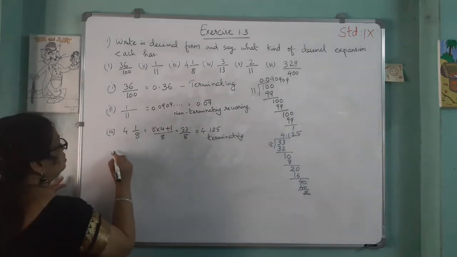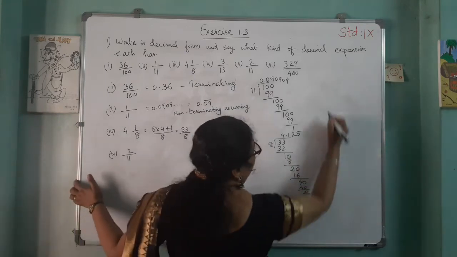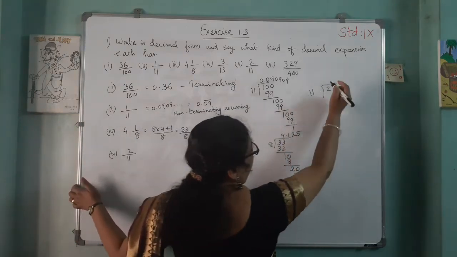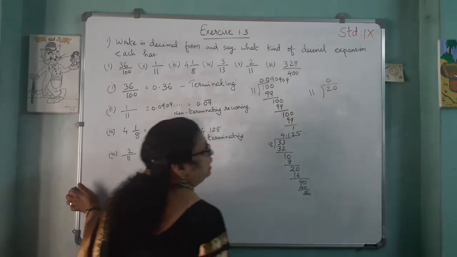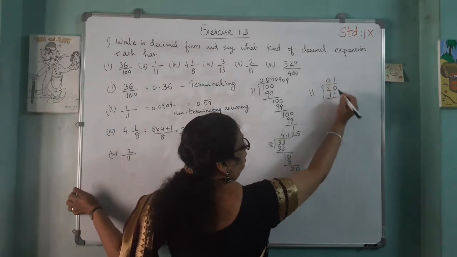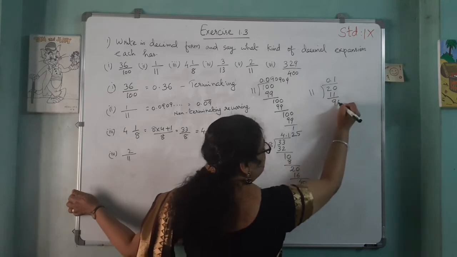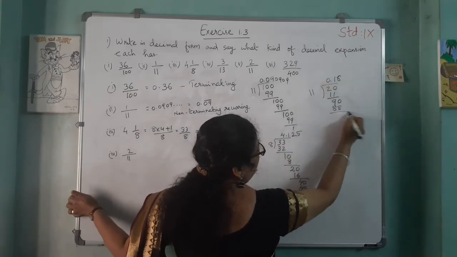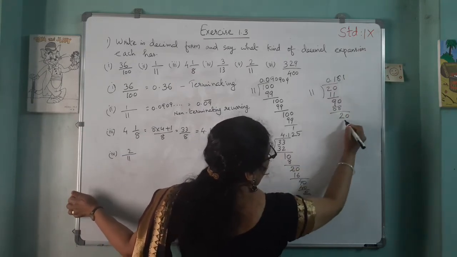Then the fourth question, 2 by 11. That also we can divide. 2 divided by 11. 2 is less than 11, so here we put a decimal. It becomes 20. In 20, 1 time 11 goes. Then subtracting, we get 9. Then again 0, 90. Then 8 times 88. Then 2, 0, then 1 time 11.